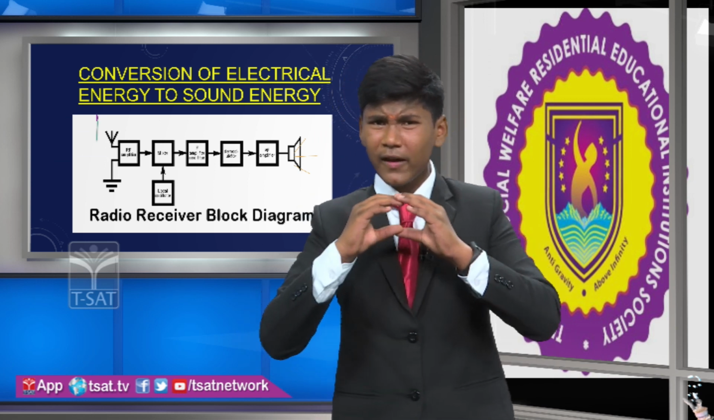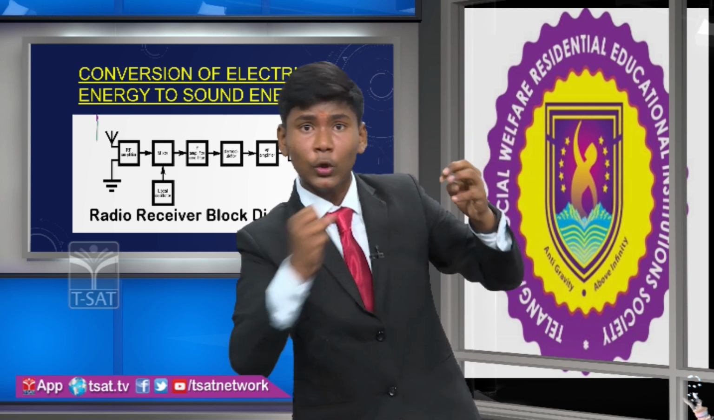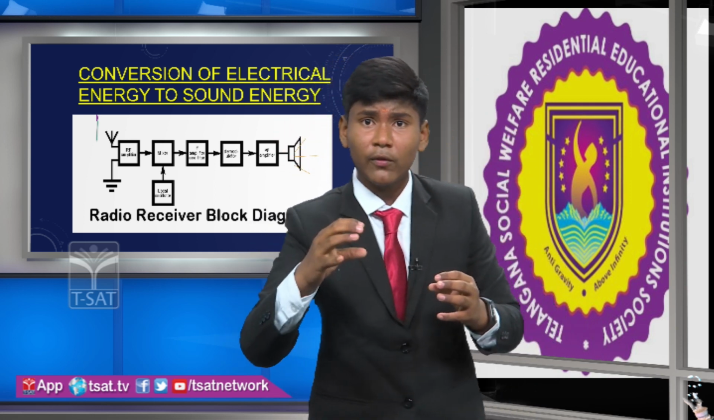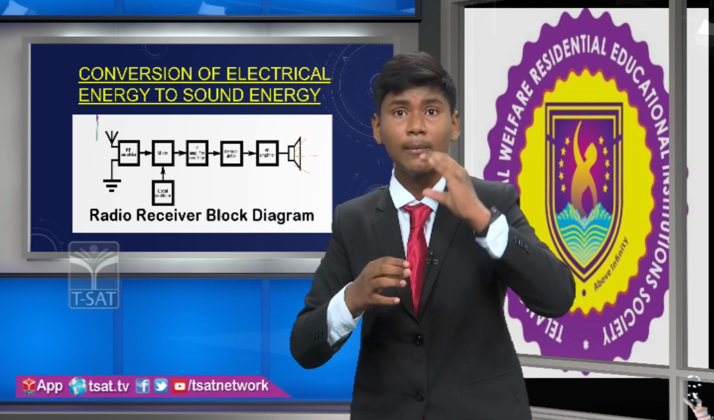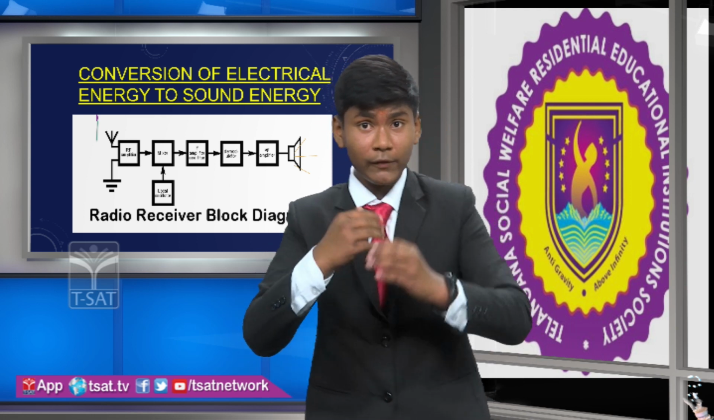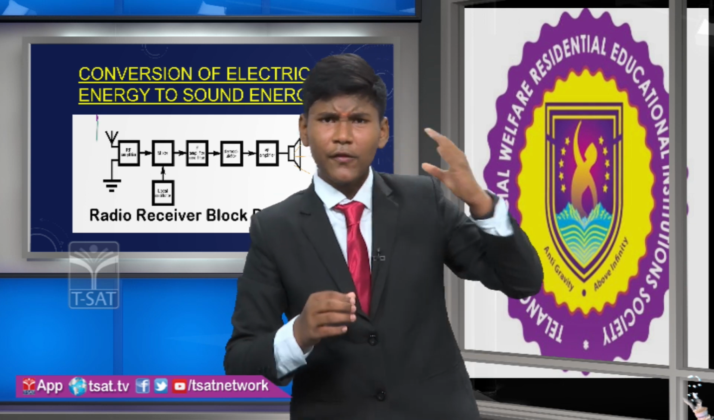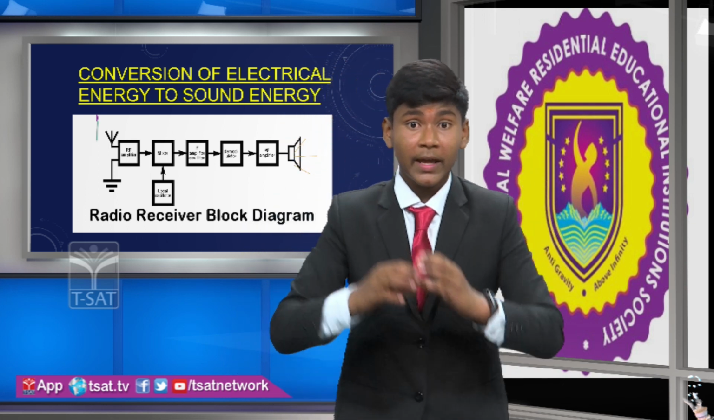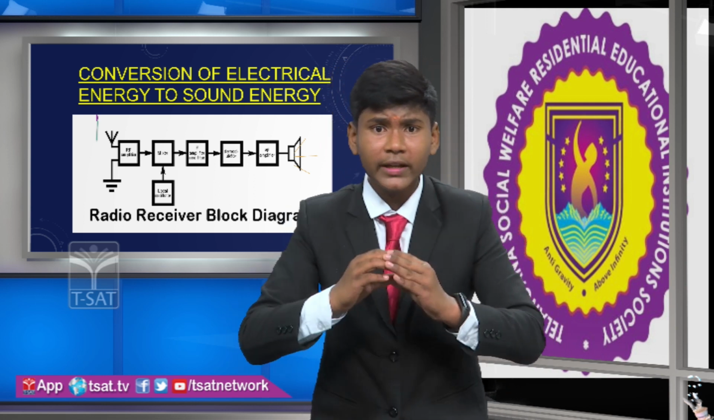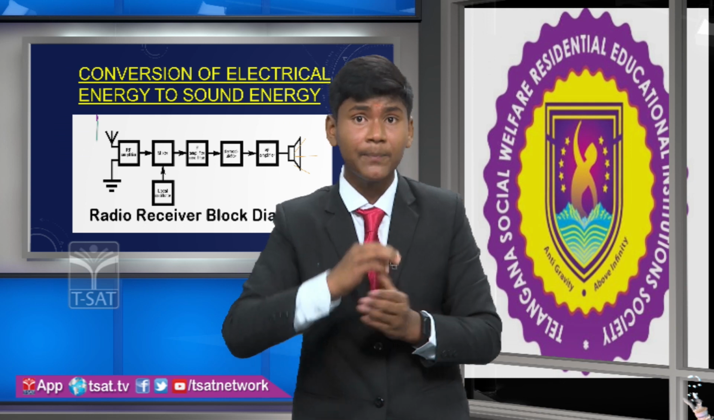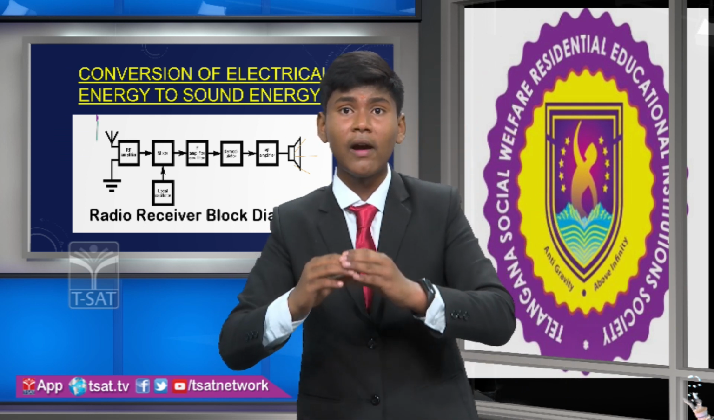In that IF amplifier filter block, only the intermediate frequency will be taken, and this intermediate frequency will be modulated in the intermediate frequency amplifier block. From that it will go to another block that we call the demodulator block. In the first block it will modulate, but in the demodulator block it will demodulate again. After demodulating, that demodulated frequency will come to another block that is called the AF amplifier block.